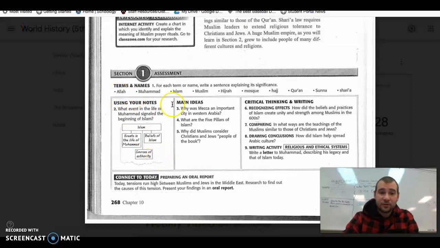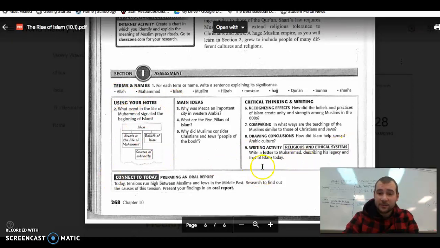Again, skip number 2 and skip number 9, but do everything else. Don't do this part. Just do the terms. 3, 4, 5, 6, 7, and 8 will be good enough for us.